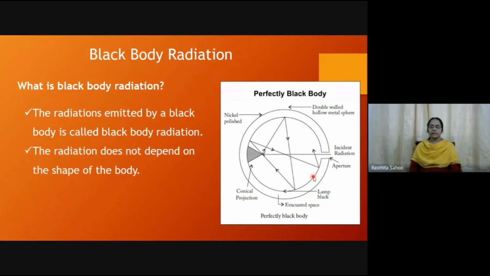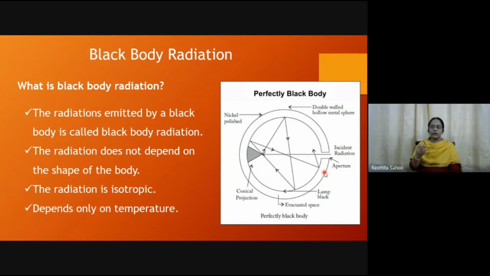The radiation does not depend on the shape of the body. Here I have shown you a spherical one, but that doesn't mean it should always be spherical. The shape may change, but the radiation doesn't depend on the shape of the body. Then what does it depend on? It is the temperature. The radiation is isotropic and depends only on temperature.